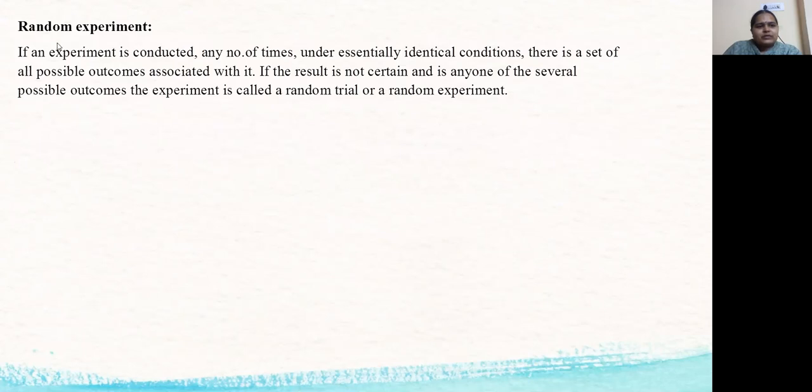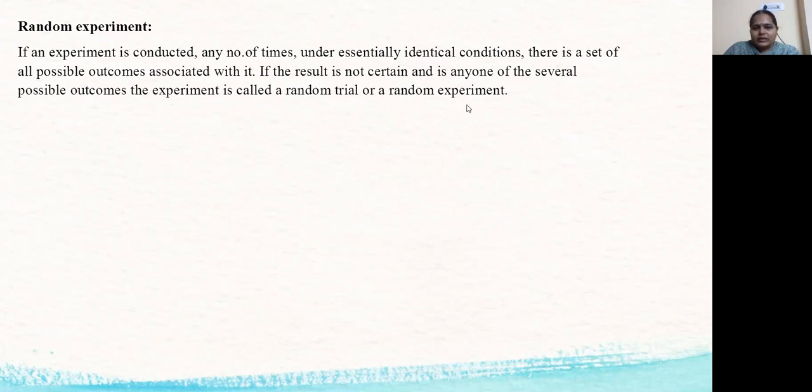First, I discuss a random experiment. If an experiment is conducted any number of times under essentially identical conditions, there is a set of all possible outcomes associated with it. If the result is not certain and is any one of the several possible outcomes, the experiment is called a random trial or random experiment.